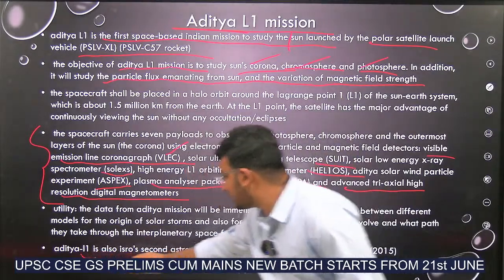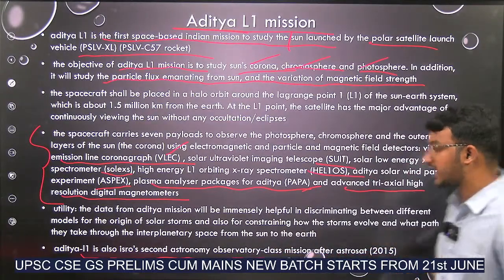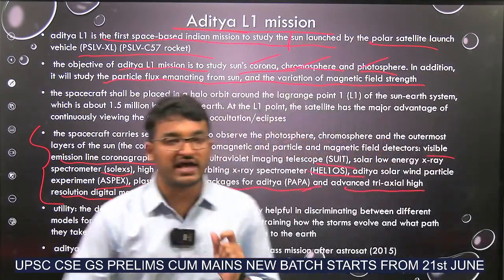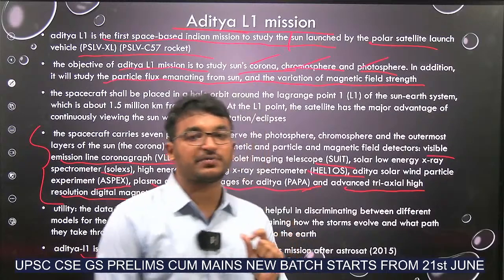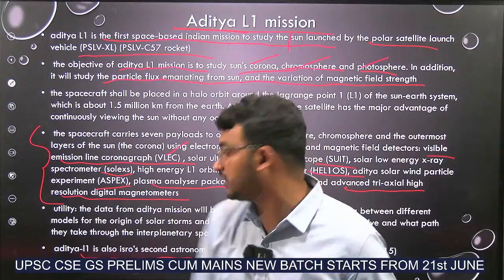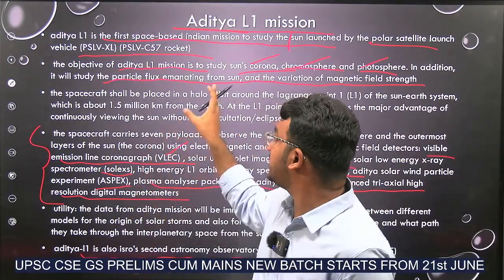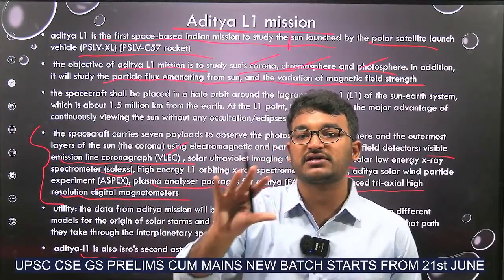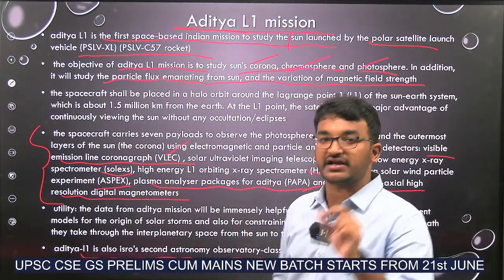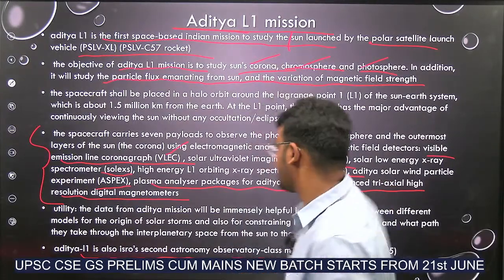And Aditya L1 is also ISRO's second astronomy observatory class mission after AstroSat. As I told you, AstroSat is the first astronomical observatory of India. It is a sort of space telescope, and Aditya L1 will act as a second space telescope, but its major work is to observe the sun's corona, chromosphere and photosphere, and also solar flares from the sun.